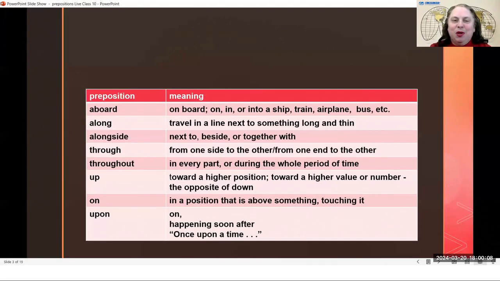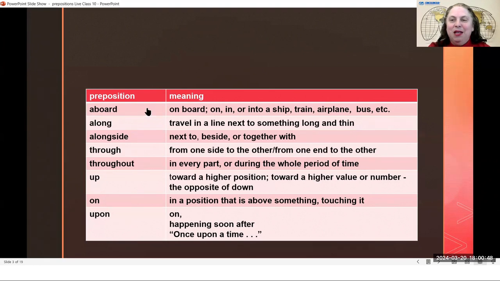The prepositions we will talk about today are aboard, along, alongside, through and throughout, up, on, and upon. You can see that I have along and alongside because I want to tell you the difference between these. Through and throughout, I want you to know the difference between those. Up and on, and when you put them together to be upon, it has a different meaning.